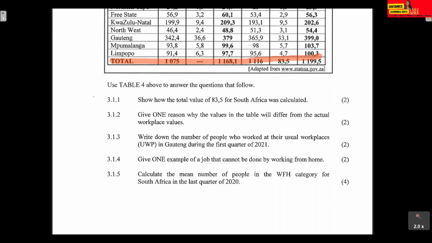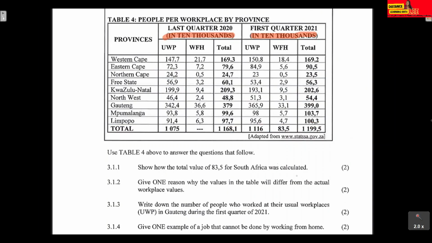Then for question 3, we are told to use table 4 above to answer the questions that follow. It says show how the total value of 83.5 for South Africa was calculated. So they want us to show how this value of 83.5 was calculated.